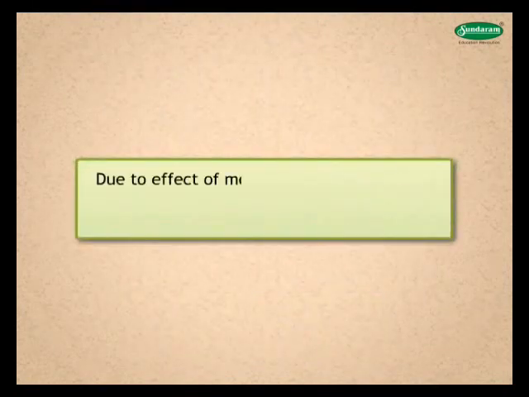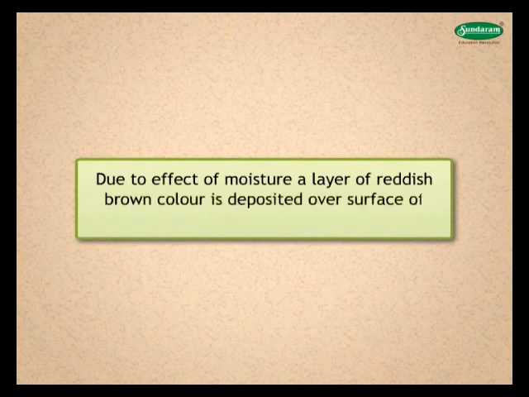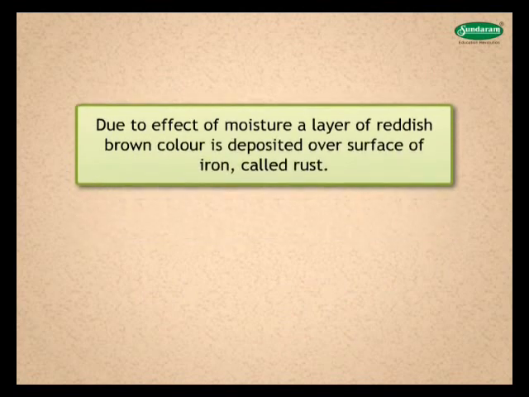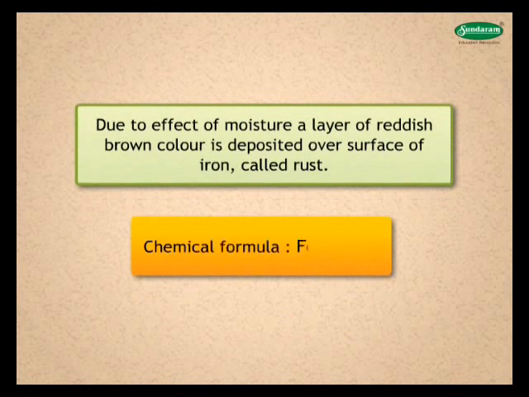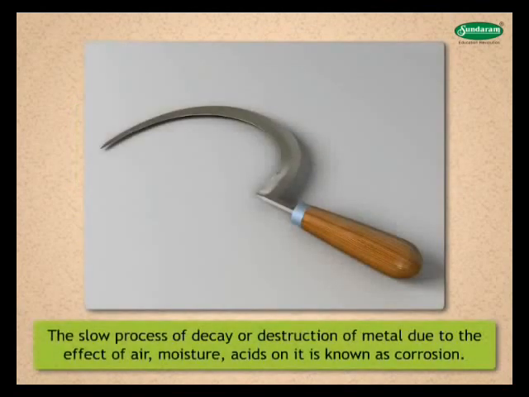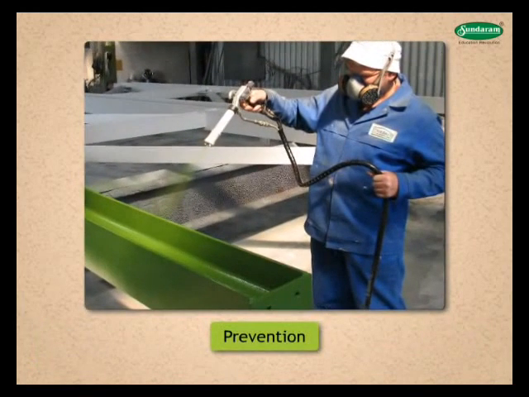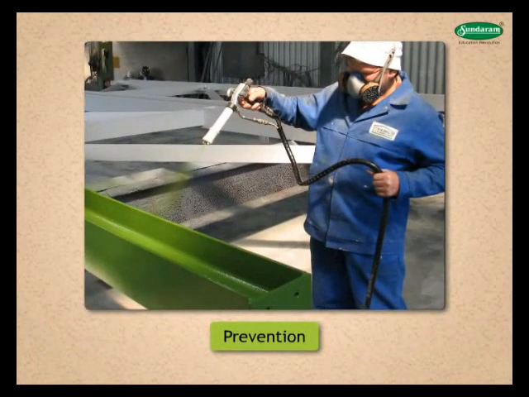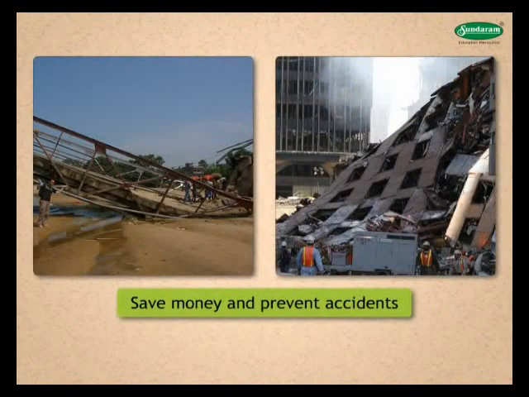Due to effect of moisture, a layer of reddish-brown color is deposited over surface of iron called rust. Its chemical formula is Fe2O3.nH2O. The slow process of decay or destruction of metal due to the effect of air, moisture, acids on it is known as corrosion. Prevention of corrosion is always necessary. It will not only save money but also prevent accidents.